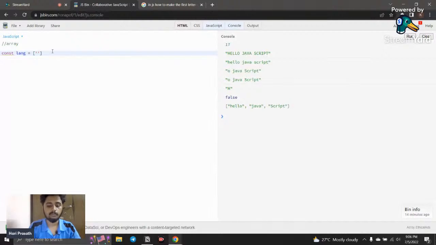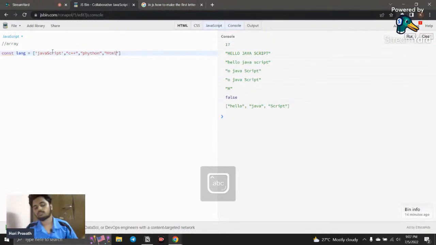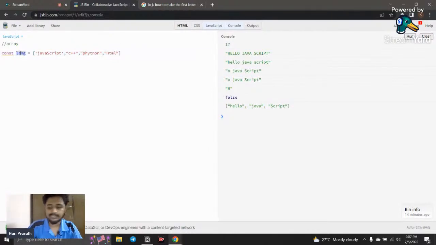So I'm going to say JavaScript, just to go a little bit faster, for the time convenience, and I say C++, and everything's a string, and I'm going to declare all those things in caps. Okay, and I'm going to say Python, and HTML, like this, and so on. So what I'm doing here is a single variable, but it has multiple values, right?